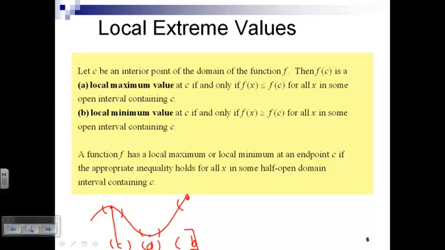A half-closed interval. Would you say down here at a, that's a local minimum? Sure. And so what kind of interval is this the smallest value on? Some half-closed interval from a to some open end.